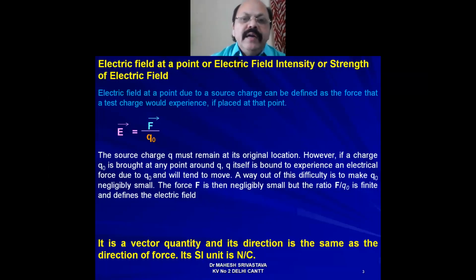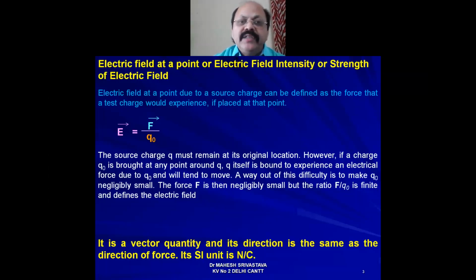Now you see here, the source charge Q must remain at its original position, meaning its position will not be changed. But as we said earlier, the test charge should be small. Why?